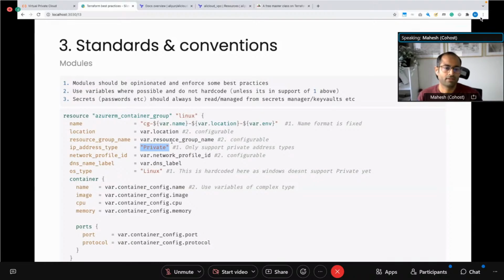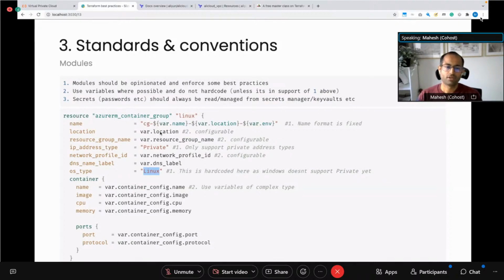And because I'm using private with Azure at the moment, I think the Windows containers do not support private. So I'm also hard coding the OS type. This is what I mean by opinionated: you hard code certain attributes, the best practices that you do not want anyone to change. The second aspect is, once you've defined what is the best practice, everything else, try to make it configurable.